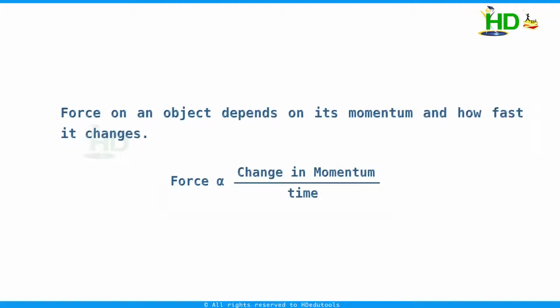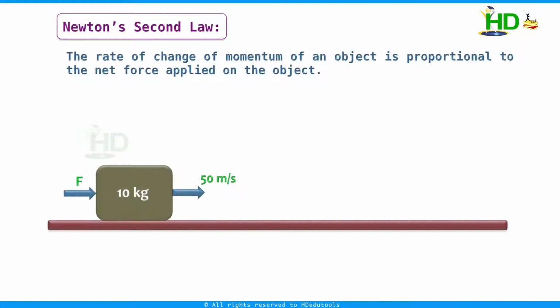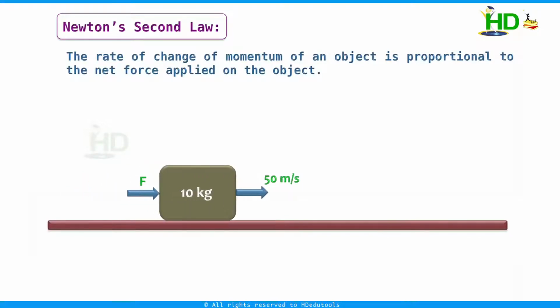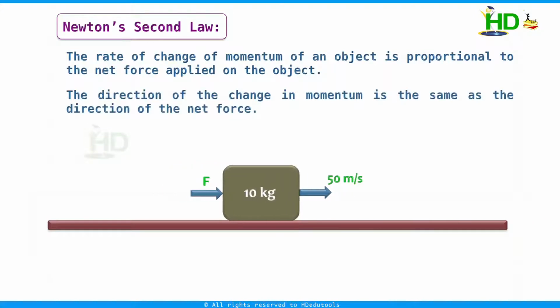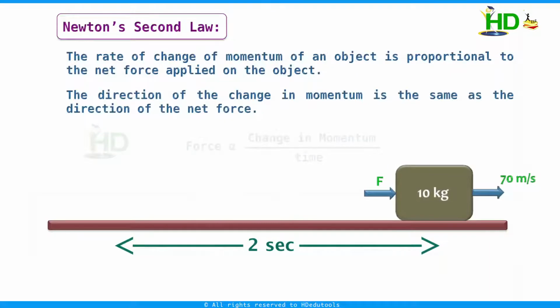And this is nothing but Newton's second law. The statement for Newton's second law is: the rate of change of momentum of an object is proportional to the net force applied on the object. The direction of the change of momentum is the same as the direction of net force. That is, force is directly proportional to change in momentum by time. This is Newton's second law.